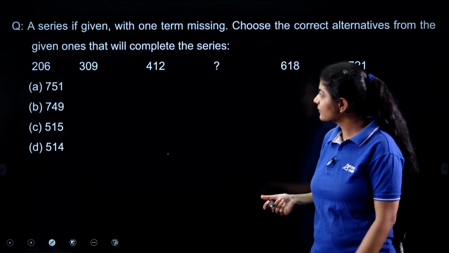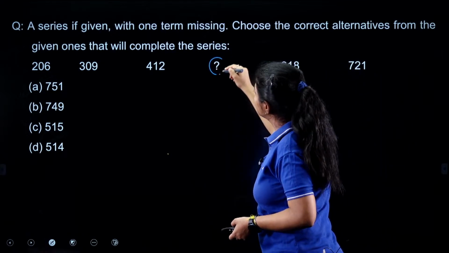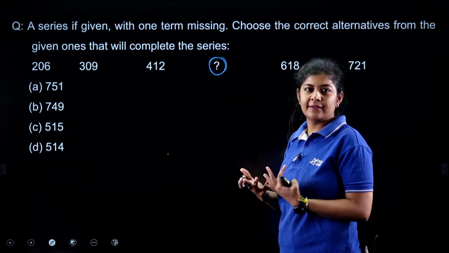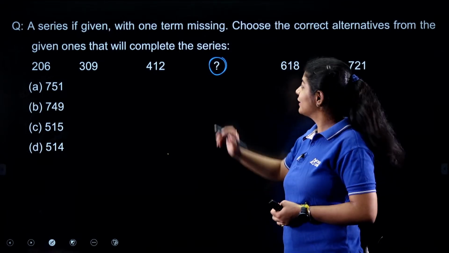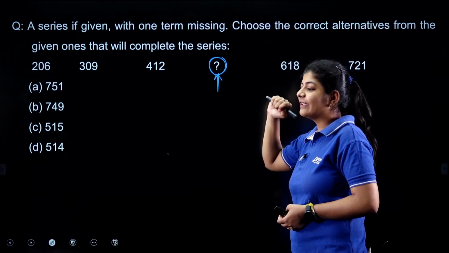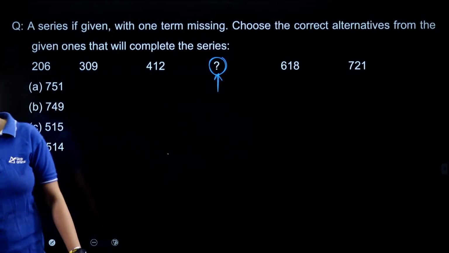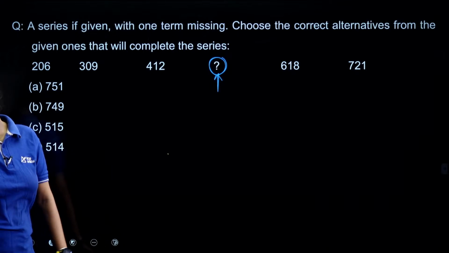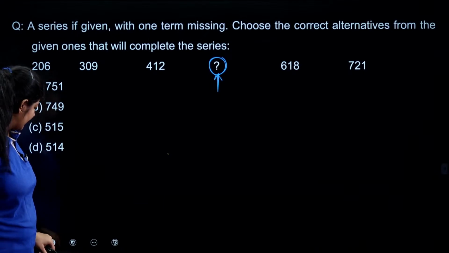Next one. Okay. So the next one, what we need to do, we need to find out the missing term. Here I am having a few numbers and they are present in some pattern, right? I need to figure out that pattern, and with the help of that I need to figure out the missing term. The pattern which is applicable over here is a very, very easy one. So what answer are you people getting? Very good, Joydev, very good, Bhavan. Now try to solve this particular question. It's an easy one.